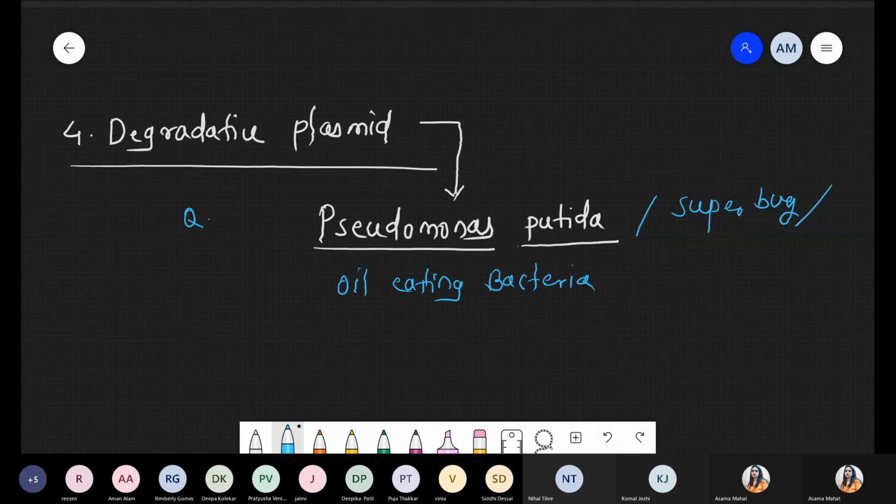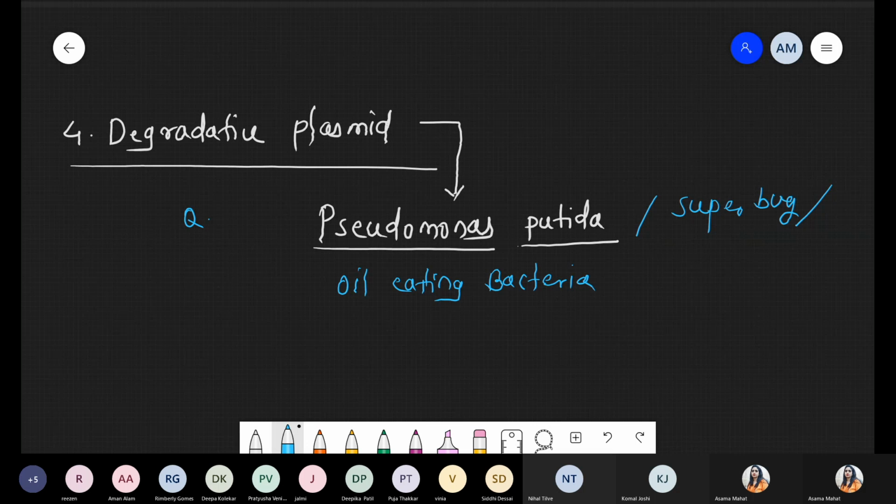You must have heard this: on the ocean, whenever there is an accident during the transportation of oil, the crude oil gets spilled and sprayed on the water body. Water is polar, oil is non-polar, so it forms a coating on the water body. Then atmospheric oxygen and carbon dioxide do not dissolve in the ocean. Ultimately the water body gets polluted because of lack of oxygen. It also creates a barrier for the penetration of sunlight, so photosynthesis will not happen.